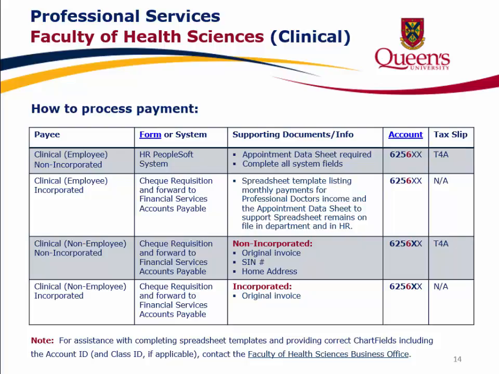For payees who are clinical employee incorporated, complete the check requisition form and forward the form to Financial Services Accounts Payable. A spreadsheet template listing monthly payments for professional doctors' income and the appointment data sheet to support the spreadsheet remains on file in the department and in HR. The account ID will begin with 6256. There will be no tax slip issued.